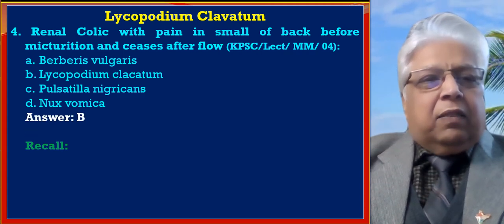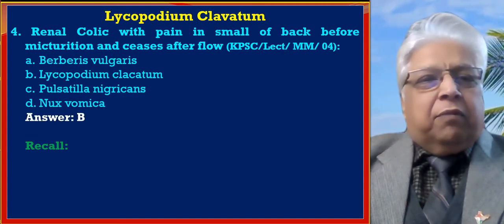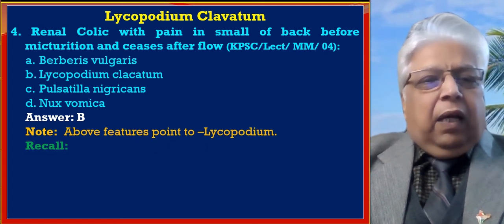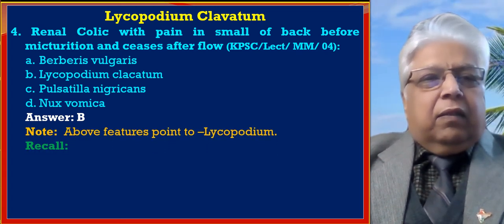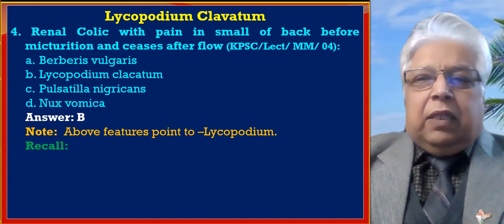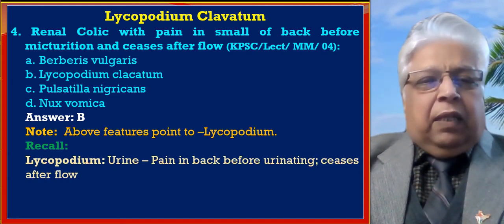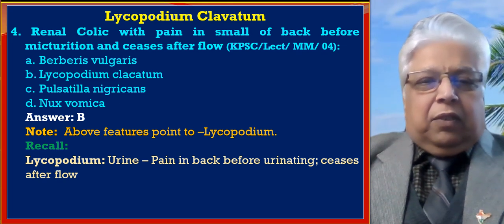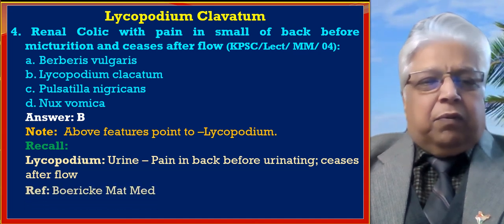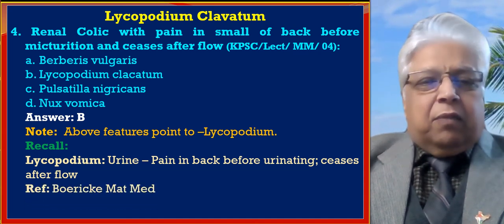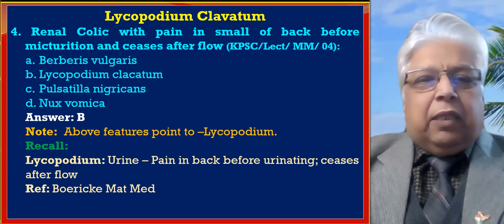The answer is B. We are settling for Lycopodium, because the above features point to Lycopodium. If we see Lycopodium, under urine: pain in back before urinating, ceases after the flow, and the reference is Boericke's Materia Medica.